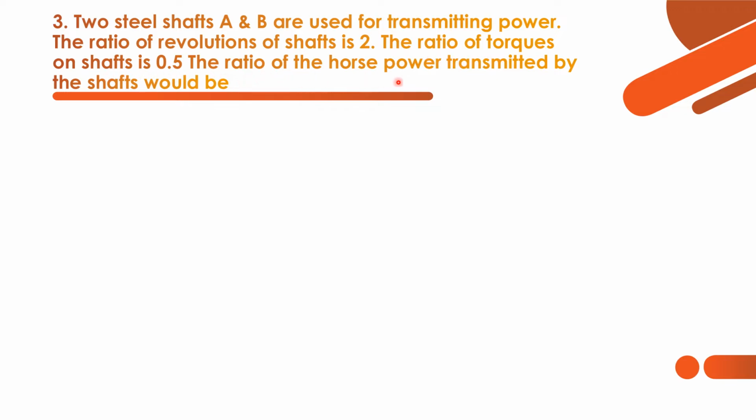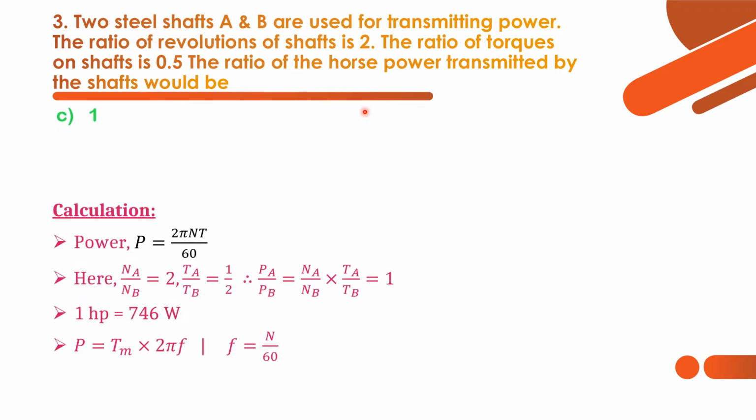Now we have to find the ratio of the power transmitted by the shafts. So they have given two data, the ratio of revolutions and the ratio of torques applied on the shafts. By using those two data, we have to find the ratio of the powers transmitted by the two shafts. Here the answer is option C, 1. Now let's see the formulas. Power is given by P is equal to 2 pi NT by 60.